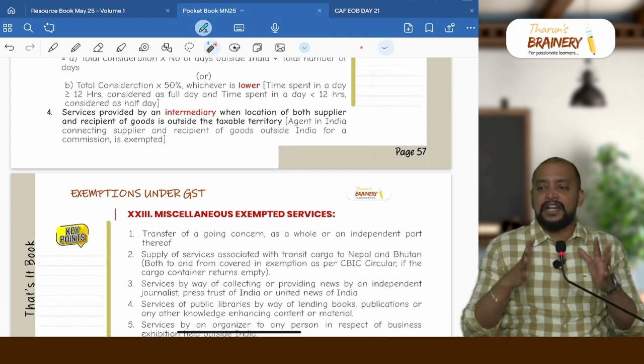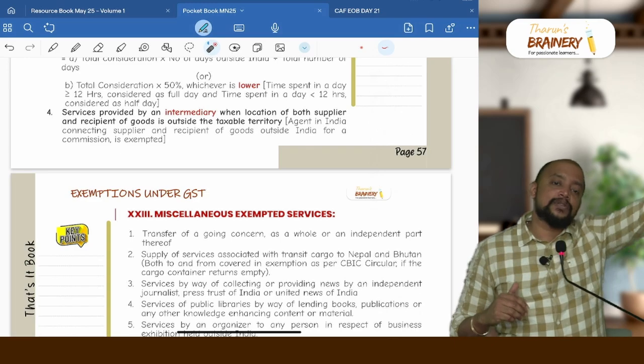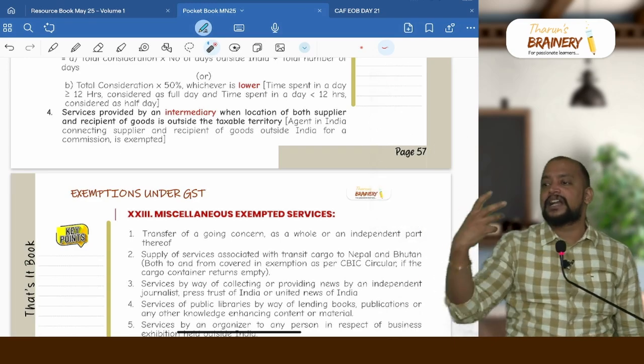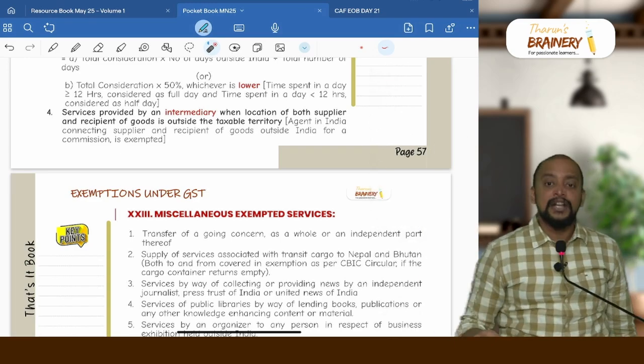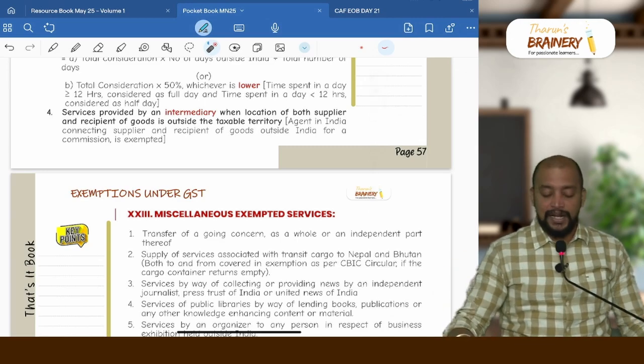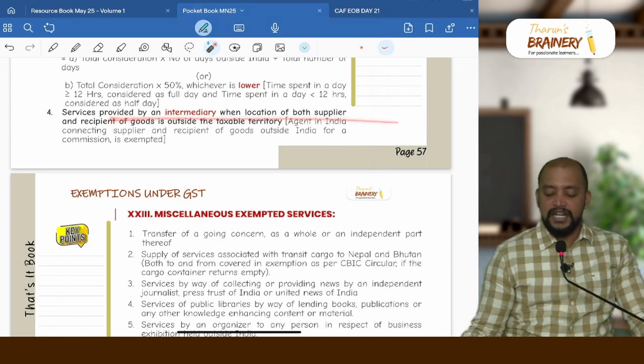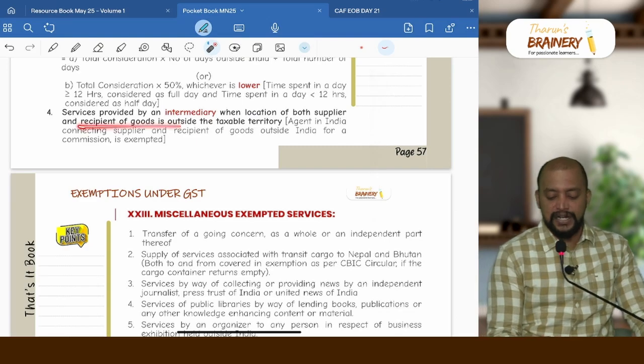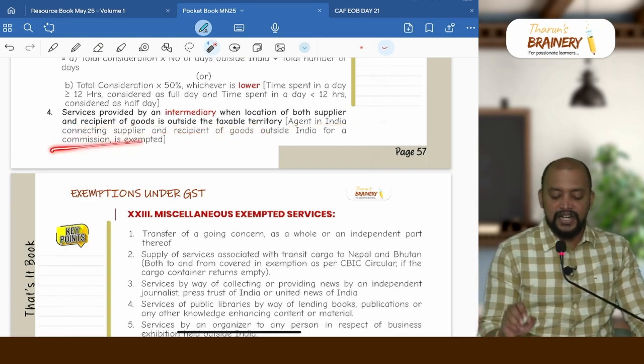Then next, the 4th point, services provided by an intermediary. There is an intermediary in India who is connecting the seller outside India and the buyer outside India. They get a commission. That commission will be exempted, even though as per place of supply, the location of the supplier is the place of supply. So services provided by an intermediary, when the location of both supplier and recipient is outside India, an agent in India connecting supplier and recipient of goods outside India for a commission, is exempted.